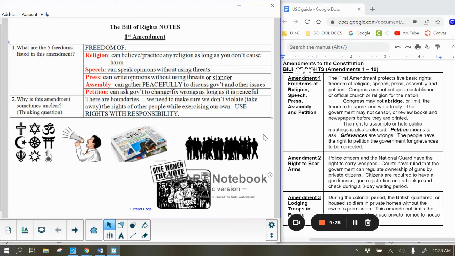So if there starts to be fighting in a protest like that, then the police are going to come and they're going to start arresting. And you can't say, well, I have the right to protest and ask the government to change these things that we feel are wrong. Yes, you do, but you don't have the right to be physically violent when you do so. So sometimes it's difficult. And this is the reason why we have our court system. Our court system is going to look at each individual circumstance and then make a decision. Did you really have that right or did you not?